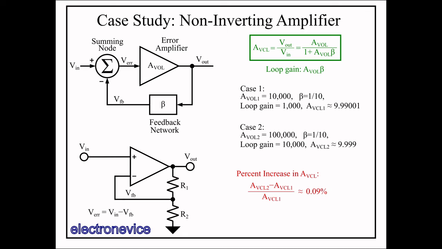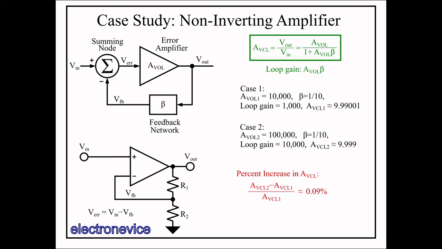This means that our op-amp doesn't need to have a reliable gain. It doesn't even have to be linear. So long as the minimum gain is large enough, things like temperature and nonlinearities can change the open loop gain a lot without causing any significant effect to our circuit. This was one of the main reasons negative feedback was invented. It can eliminate the errors and nonlinearities in the internal circuitry of the amplifier core and linearize the gain function using a feedback network of linear components, which usually consists of just resistors and capacitors.